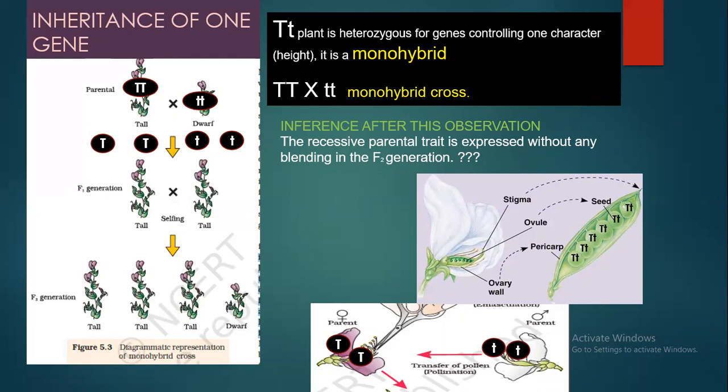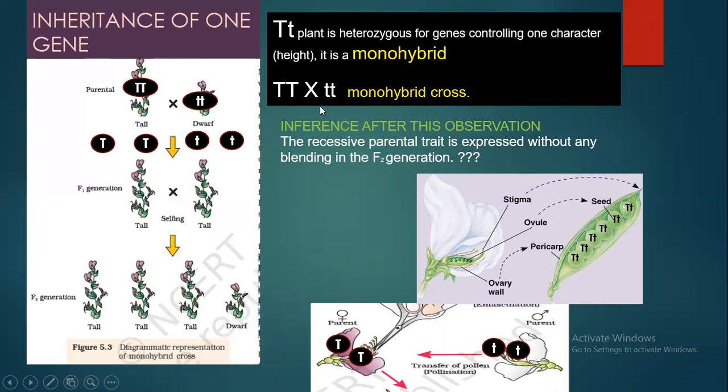Now, what is a monohybrid or monohybrid cross? If you see, this is a heterozygous plant with a capital T and small t gene which are present for the height. Both are controlling one character, that is height. That is called monohybrid. Mono means one, and hybrid means when the allelic pairs are different. So you have capital T and small t, which is different, and since it is controlling only one character, that is height, that is monohybrid.